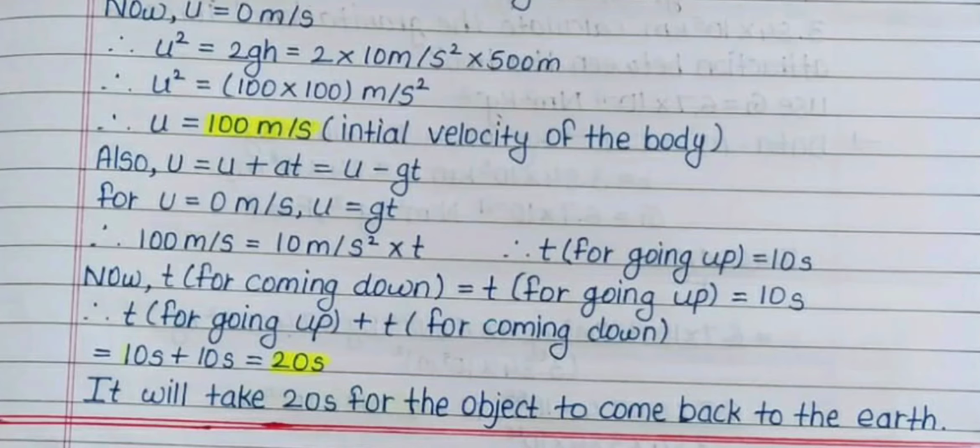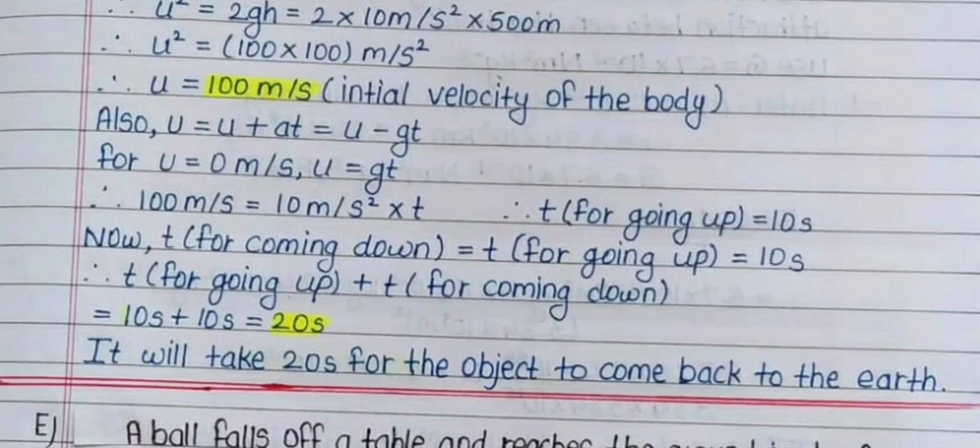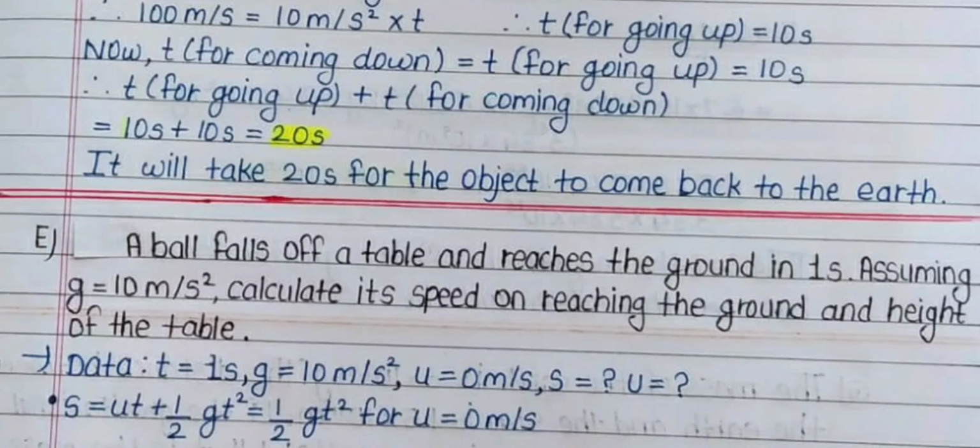Now t for coming down is equal to t for going up, which is 10 second. So t for going up plus t for coming down is 10 second plus 10 second, equal to 20 seconds. It will take 20 seconds for the object to come back to the earth.